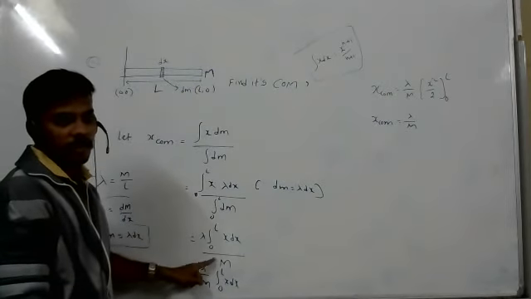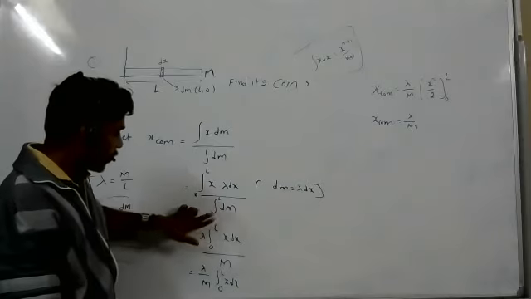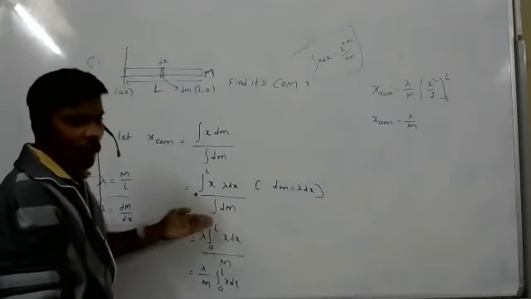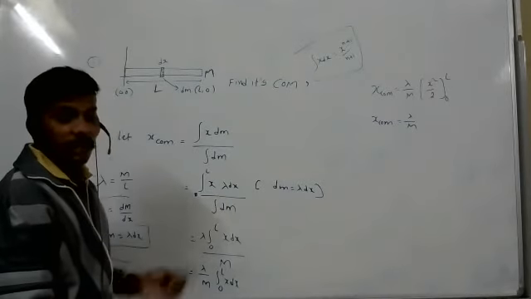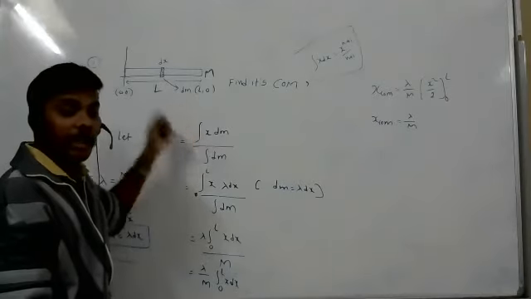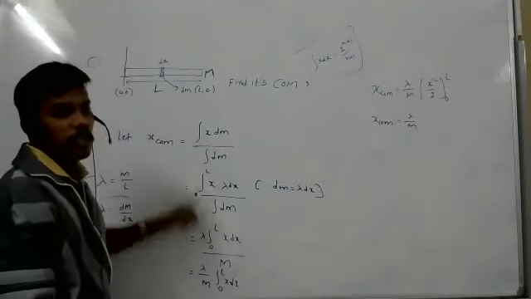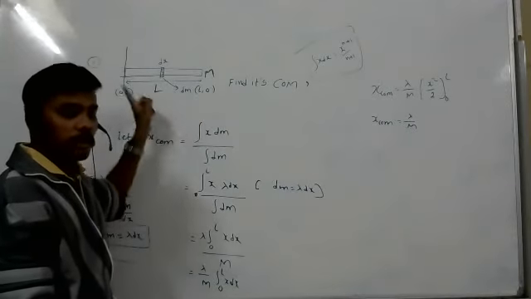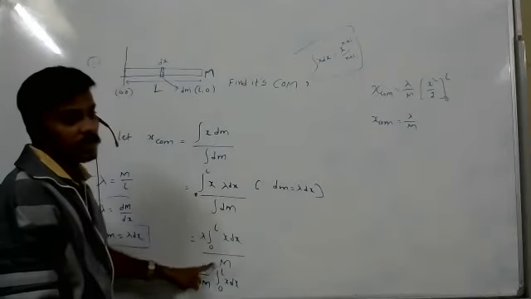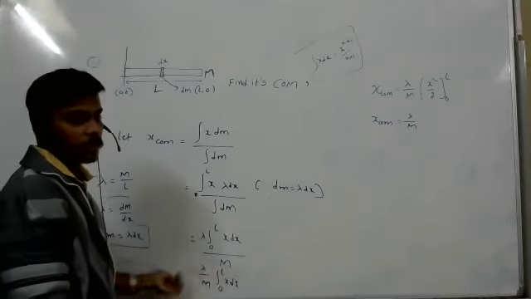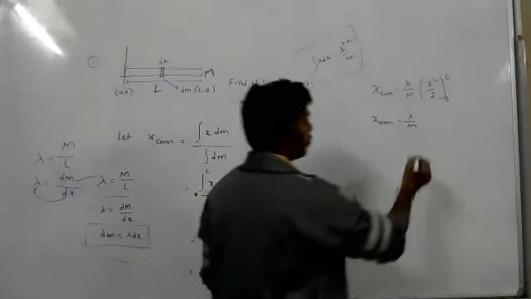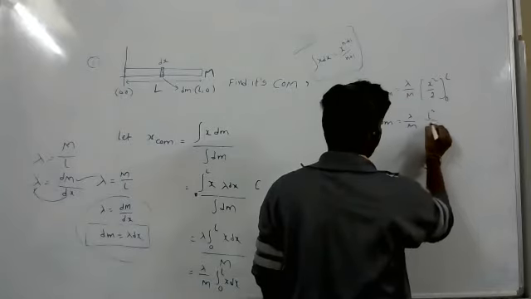That's all. Even if you don't write it, how many dms will you add? L length. In that L length, how many dms are there? That much mass. So in the total length, how much mass is there? Capital M mass is there. That's what I substituted. I took it out. Now see, L square by 2.